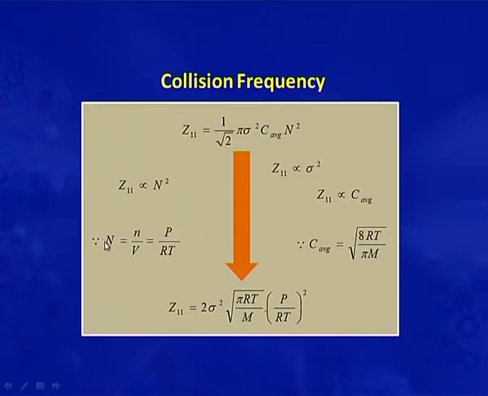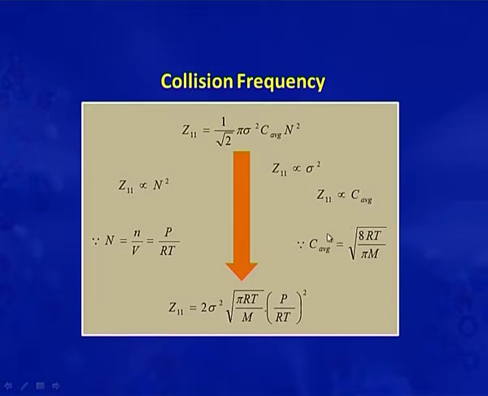So, in place of N we can write P by RT in this equation, and from this expression it is also very clear that Z11 is directly proportional to collision diameter. So, Z11 is directly proportional to sigma square from this equation. It is also clear that collision frequency is directly proportional to average velocity.